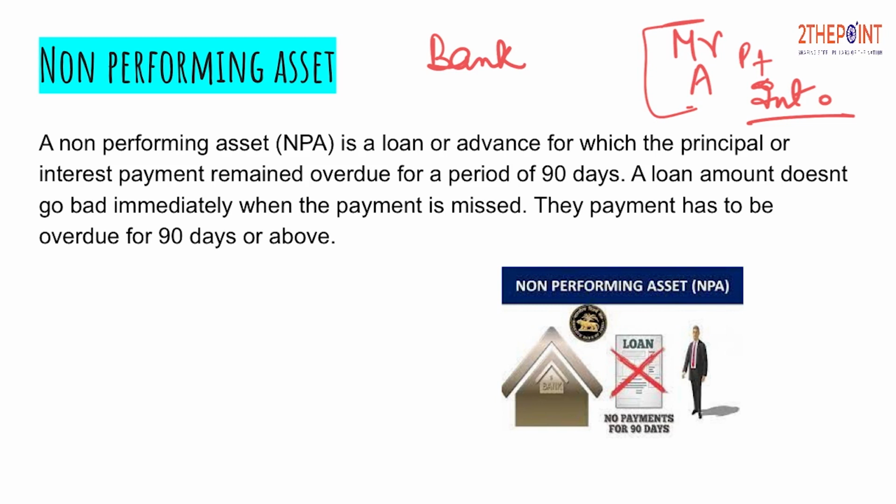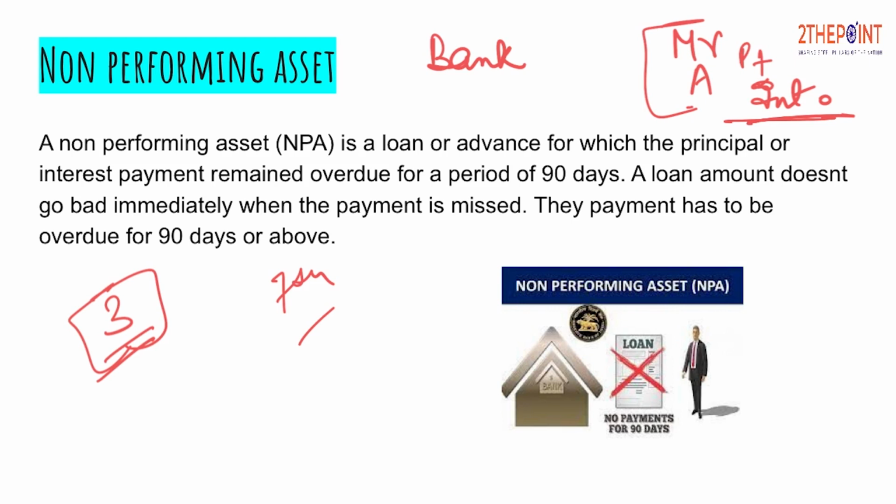For example, he is supposed to repay the amount on the 7th of every month. Now Mr. A, since he has changed his mind, is skipping the payment of the installment on the 7th of every month. So the bank will wait for 3 months, and after waiting for 3 months, if the payment has not come, they will declare this account as NPA, that is a non-performing asset, and will treat it accordingly.